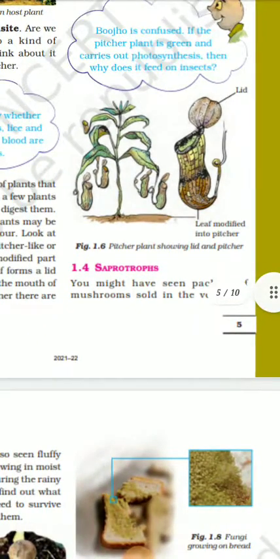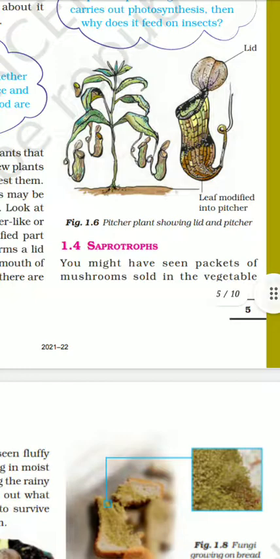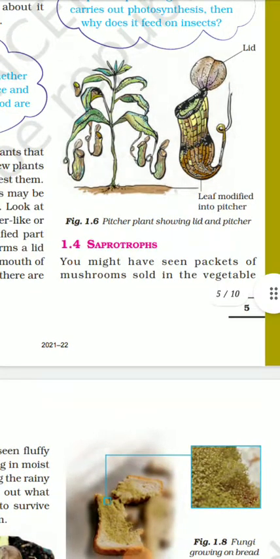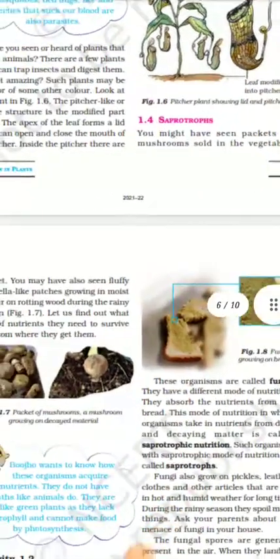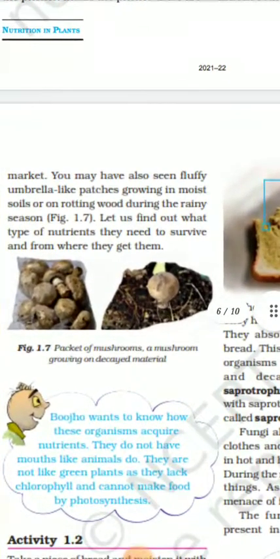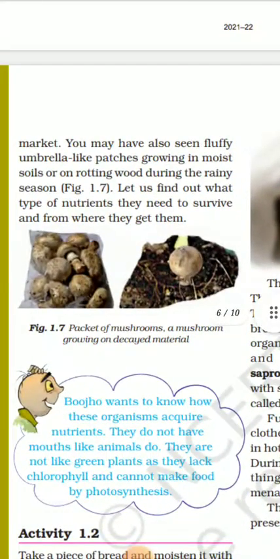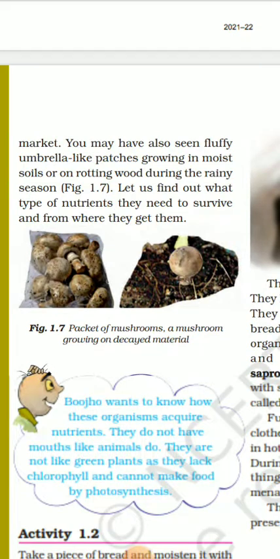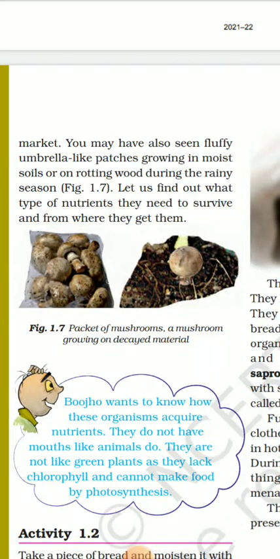Now the next point, that is 1.4, the saprotrophs. You might have seen packets of mushrooms sold in the vegetable market. You may have also seen fluffy umbrella-like patches growing in moist soils or on rotting wood during the rainy season. Figure 1.6, you can see. Let us find out what type of nutrition they need to survive and from where they get it.